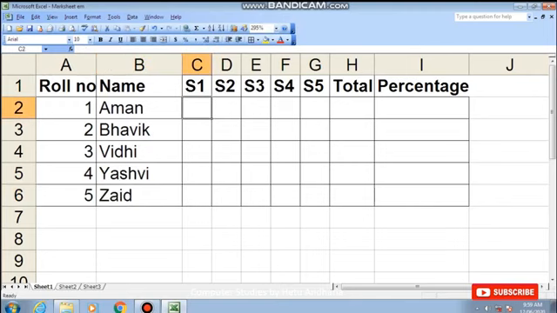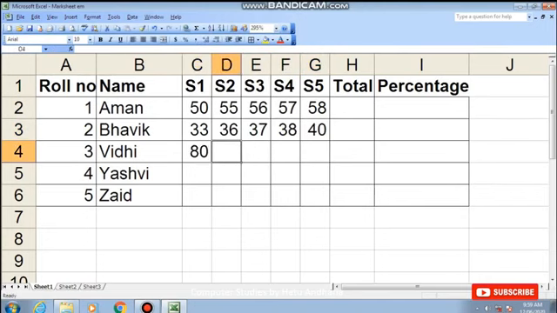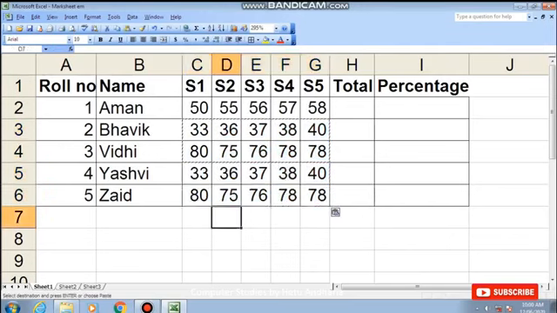Now any random marks I will enter here. Okay, now I will not waste time in entering the marks. I will copy this data and paste it here. Fine. Now I want to get the total, so you know how to find the total using formula and function, both the things.